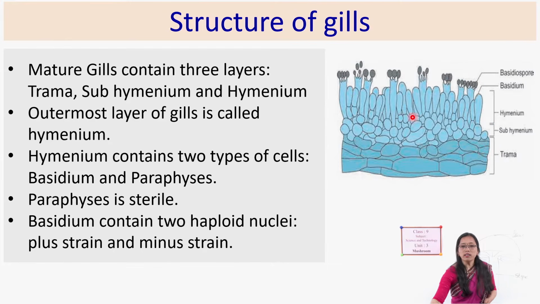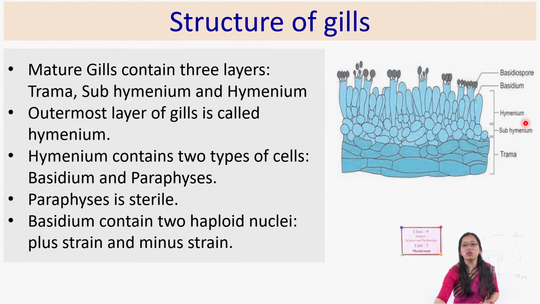When we observe the transverse section of the gill under the microscope, we find three parts. The innermost part is the stroma, and just above that there are some irregular-shaped cells, which is called the subhymenium, and there are some balloon-shaped cells in the outermost layer.